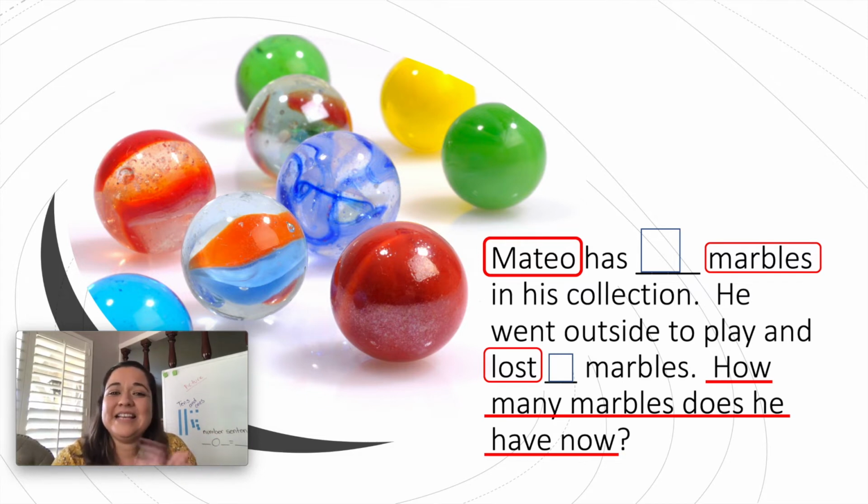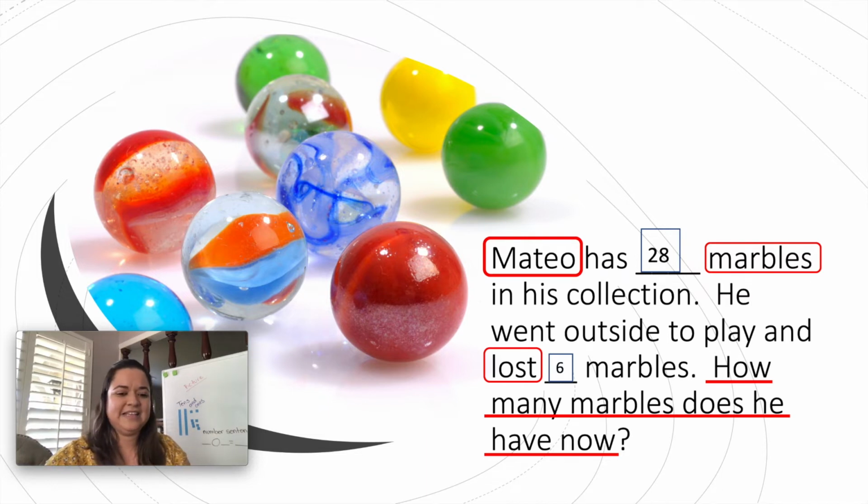All right. So now, let's get ready to read it one more time. And this time we are going to go ahead and put some numbers in the blanks. Are you ready? Here we go. Let's read it. Mateo has 28 marbles in his collection. He went outside to play and lost 6 marbles. How many marbles does he have now? Okay, so go ahead and think about it. He had 28, he went outside, and he lost some.